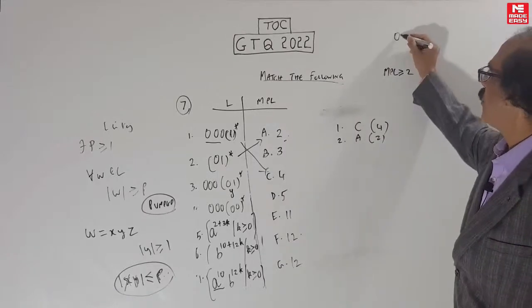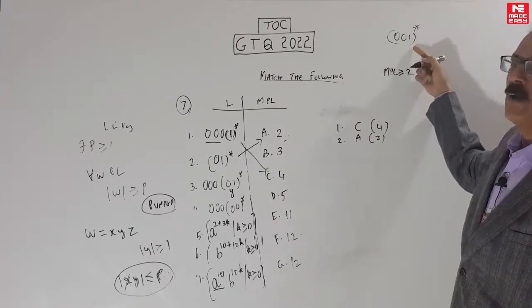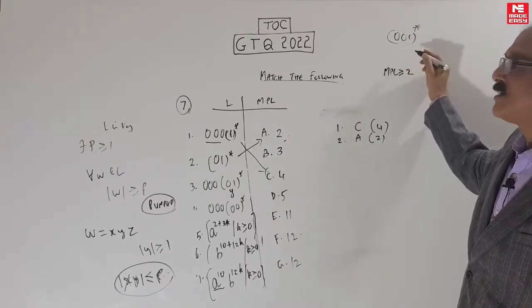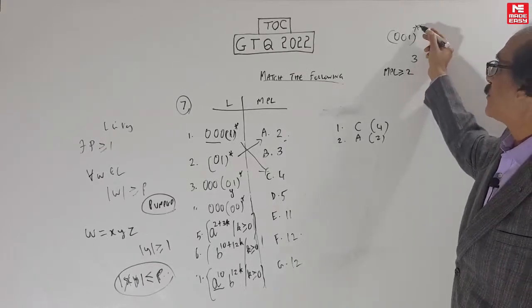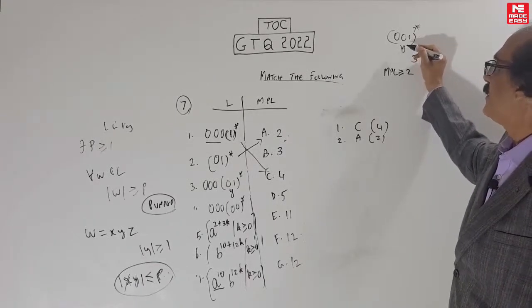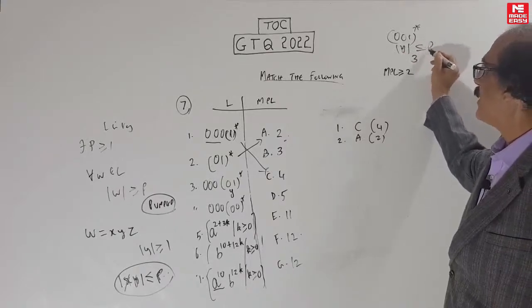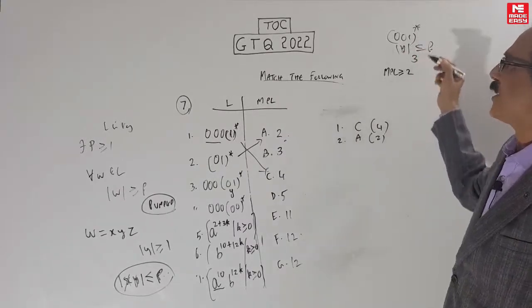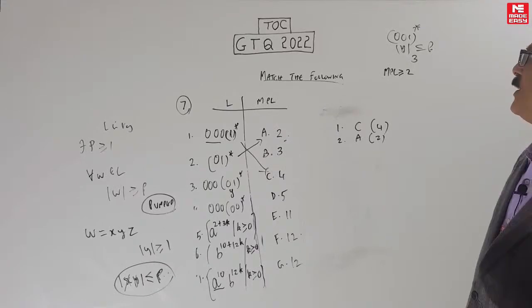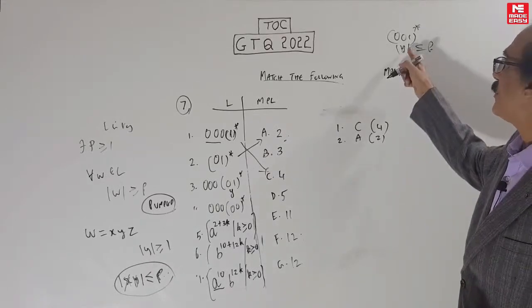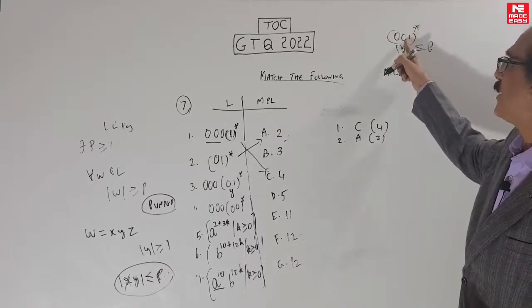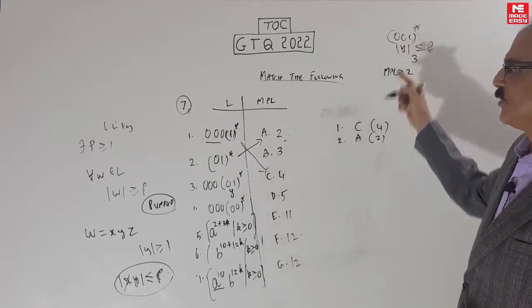Similarly, if you have 0, 0, 1 star, again you may be tempted to give MPL of 1, it's not 1, it's 3. Because this starred part, this is your y. This pumping length has to be at least equal to this y, at least 3. So 3 or more, whatever is there is pumpable. So don't take anything less than 3. Don't take it as 1, don't take it as 2. It's actually 3 for this, 0, 0, 1 star.